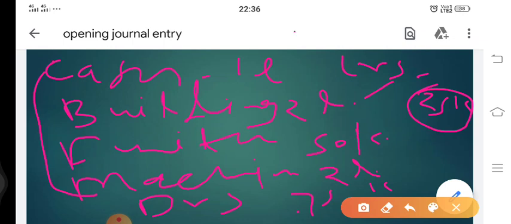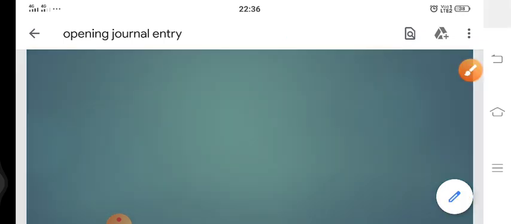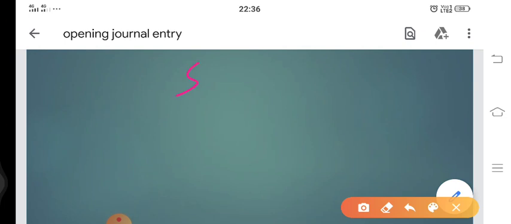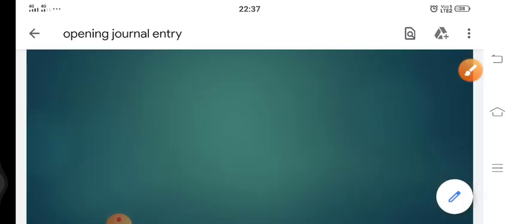So we have taken the assets of 5 lakh 75,000, but in return we have taken liability of only 25,000. So the difference remaining, that is 5 lakh 50,000, should be treated as our capital. So this we will have to show in the opening journal entry. In what form? Let's check it out.